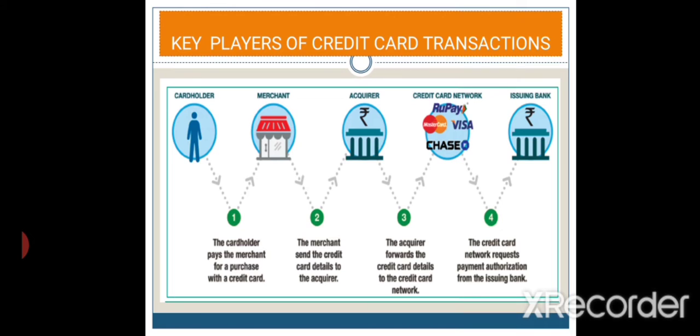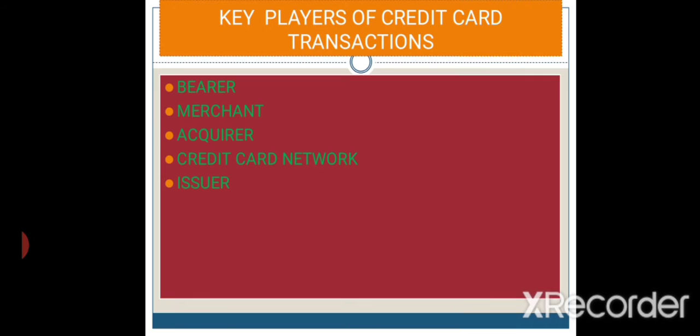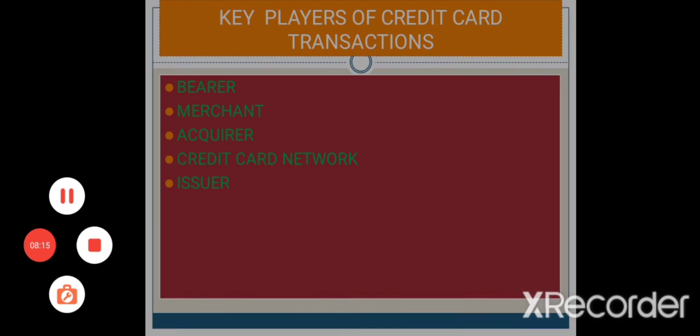Then the credit card network requests the payment authorization from the bank that issues the card. So the key players are the card holder, the merchant, the acquirer, the credit card network, and the issuer.